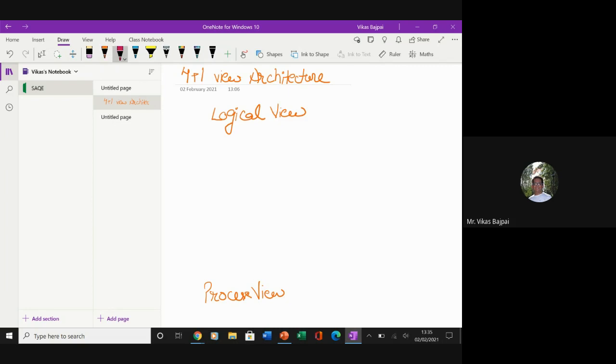Recall our discussion: we said that the logical view is nothing but a logical decomposition. So let's take one example where I have a project or a system P, and I'm taking a very small example for the sake of understanding.